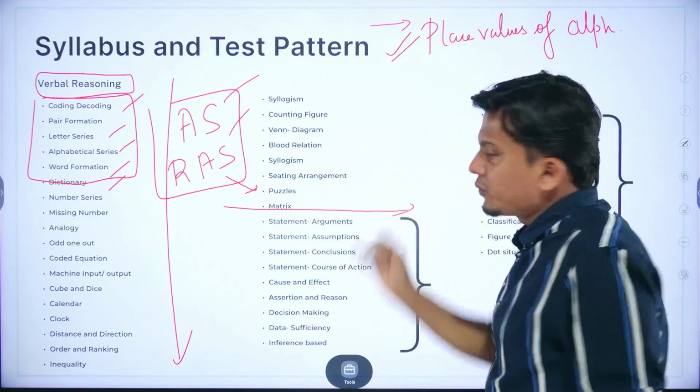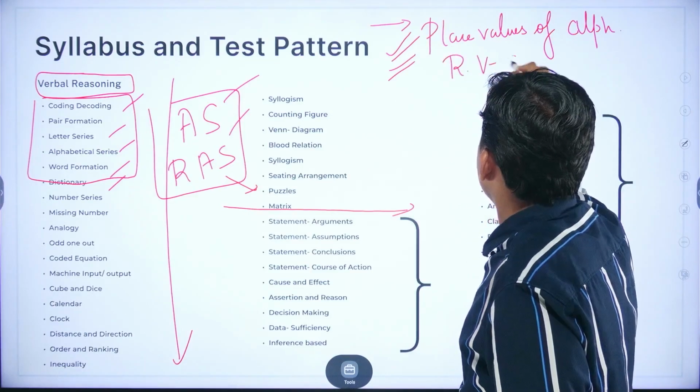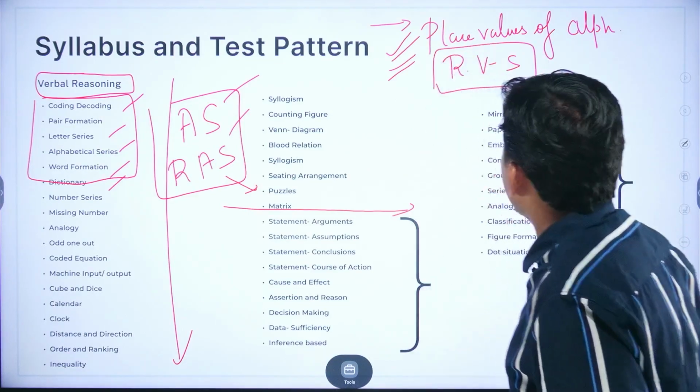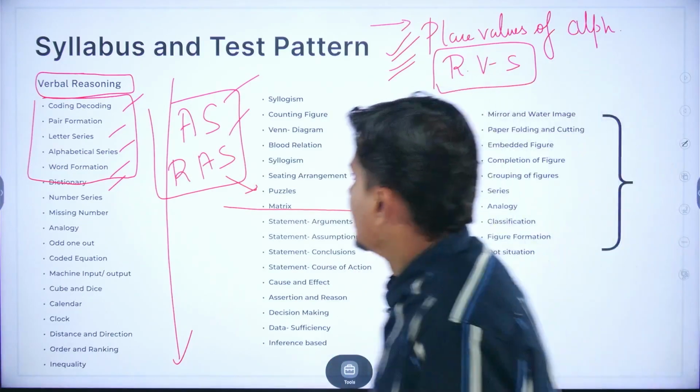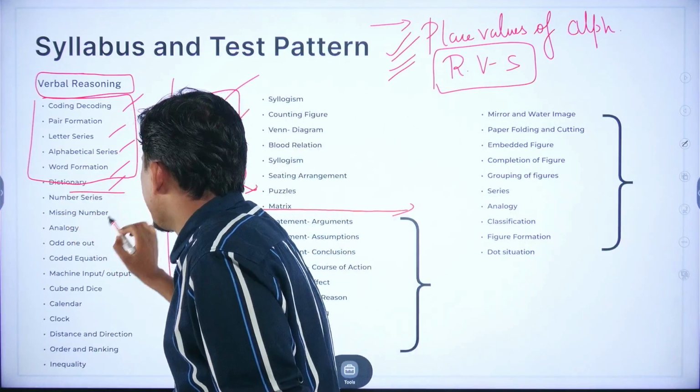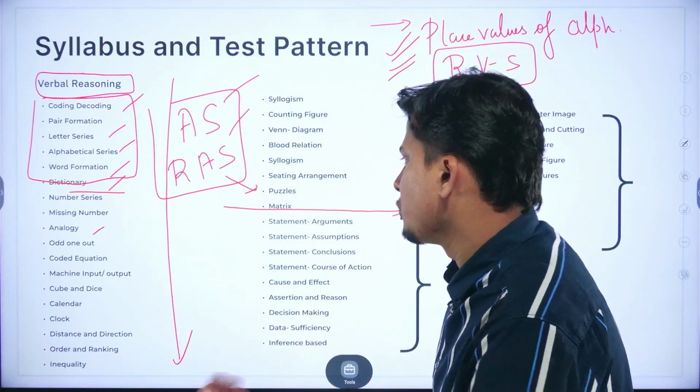This is a must thing to cover. Then you have to cover reverse alphabetical series and how we can recall the place values of reverse alphabetical series as well. Now, number series, missing number series, analogy, odd one out, coding equation, machine input output, cube and dices.